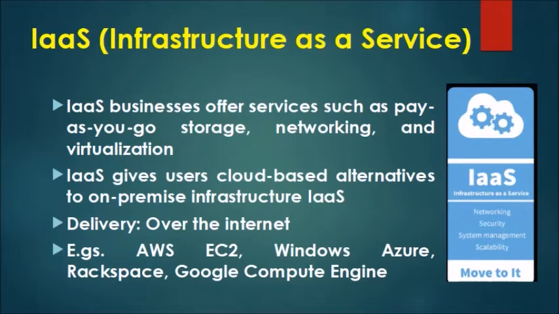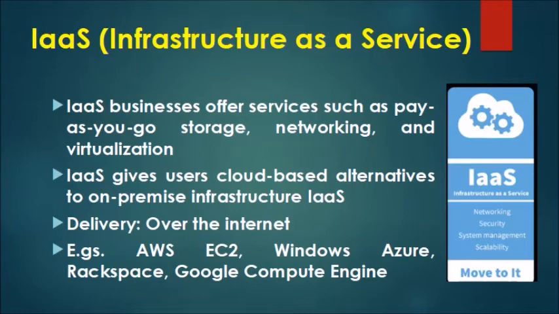The last model is IaaS, that is Infrastructure as a Service. IaaS businesses offer services such as pay as you go storage, networking, and virtualization. IaaS gives users cloud-based alternatives to on-premise infrastructure, and the delivery of IaaS services is also over the internet.